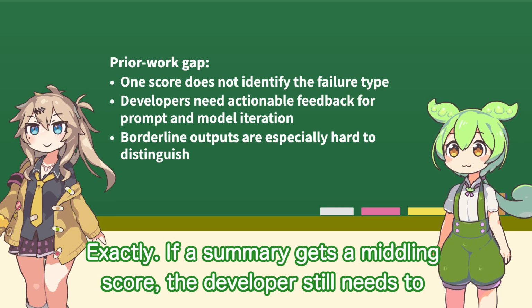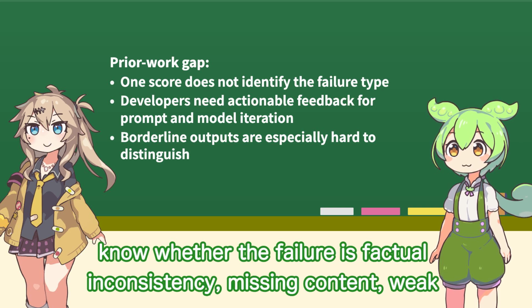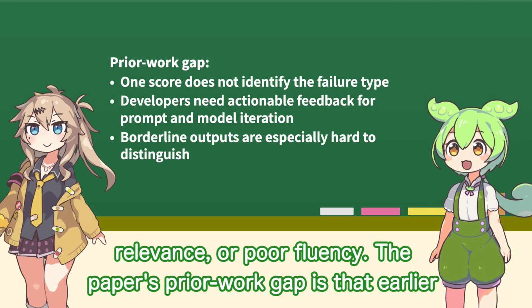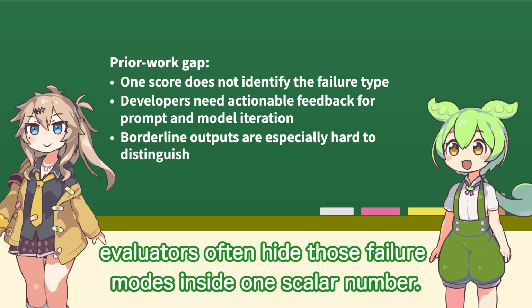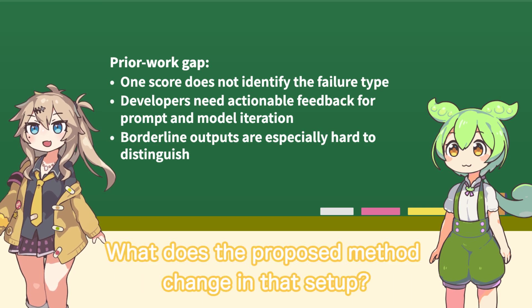Exactly. If a summary gets a middling score, the developer still needs to know whether the failure is factual inconsistency, missing content, weak relevance, or poor fluency. The paper's prior work gap is that earlier evaluators often hide those failure modes inside one scalar number. What does the proposed method change in that setup?